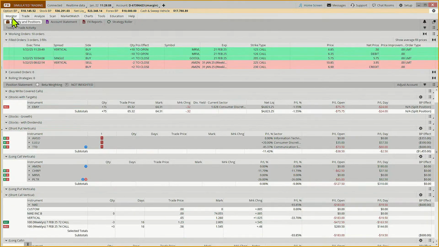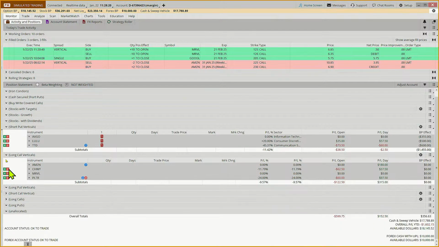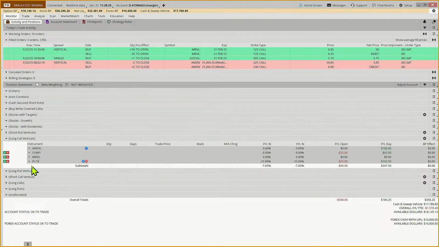Okay, so now when we come to the monitor tab and we look at our long call verticals, this is how quickly we can do this. Just to get rid of the distractions, here are our long call verticals, and we want to get out when we're either up 50% or down 50%. Are we close to being down 50% on any of these? No. We did have a trade on Amazon, and that hit our target today. That's why that's showing as a 0.